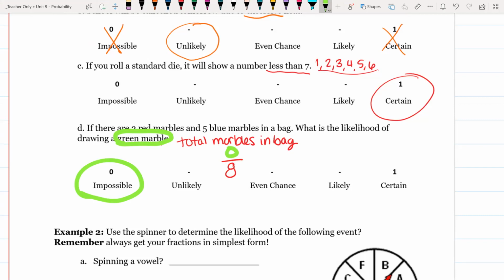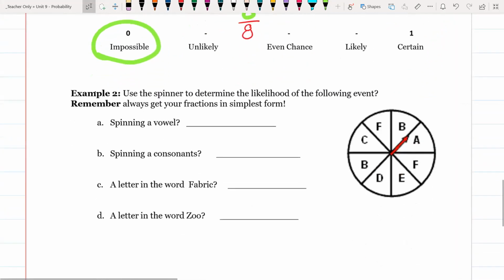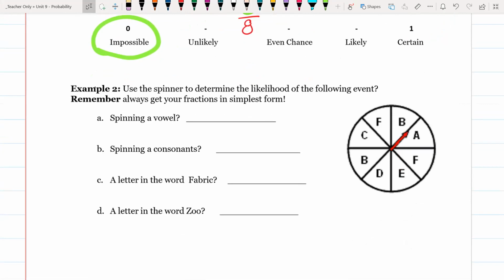All right, so we're going to do a similar thing. We want to find the fraction and then classify the fraction as unlikely, likely, impossible, and so on. What's important to remember is that we always want to simplify our fractions. So first we want to figure out the total number of outcomes. How many different possibilities are there?